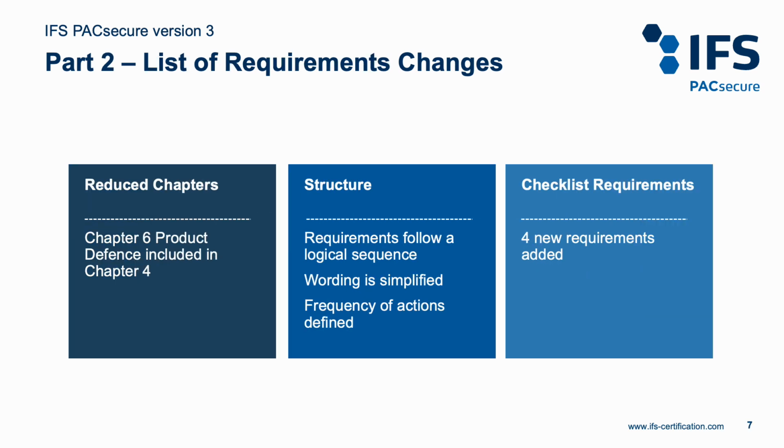The number of chapters is reduced. Chapter 6, Product Defense, is now included in Chapter 4. The requirements are listed in order as they occur, starting with procedures and followed by records and reviews. The wording is further aligned, terminology harmonized, and expectations clarified.